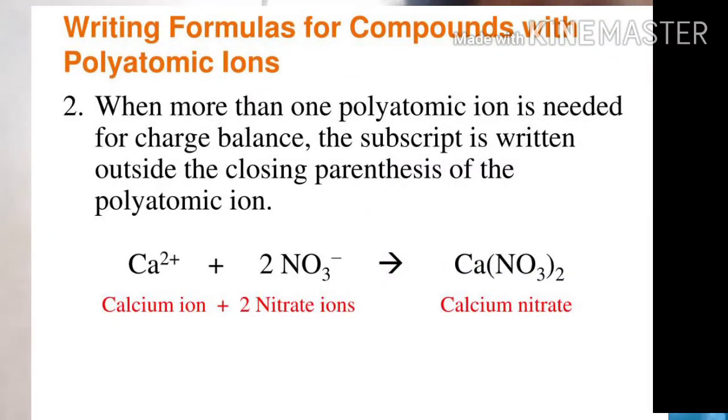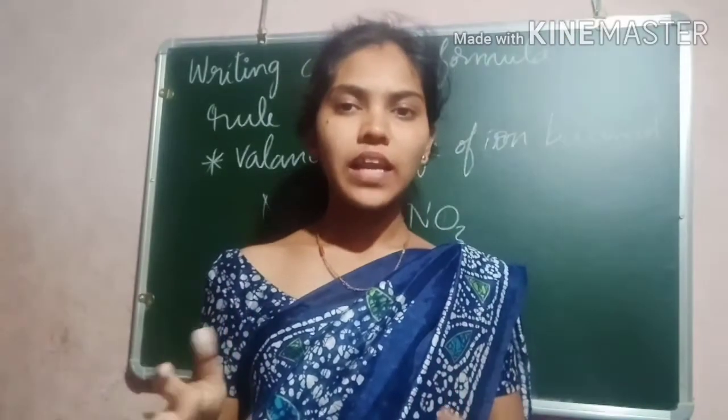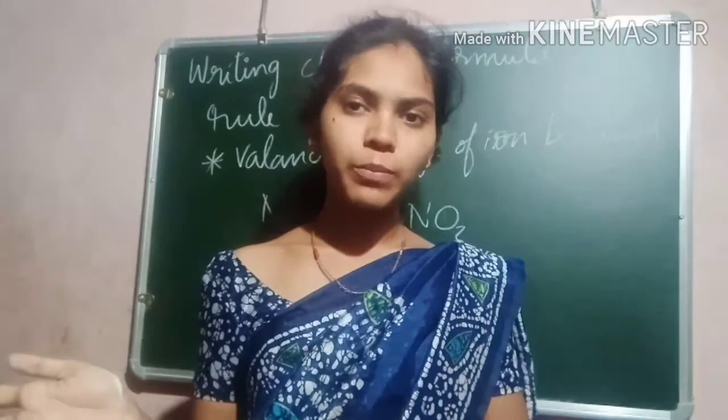The next condition: in compounds formed with polyatomic ions, the ion is enclosed in a bracket before writing the number to indicate the ratio. When you write a compound formed by a polyatomic ion, the ion is enclosed in brackets before writing the number to indicate the ratio. So these are the conditions while writing the chemical formula of a compound.